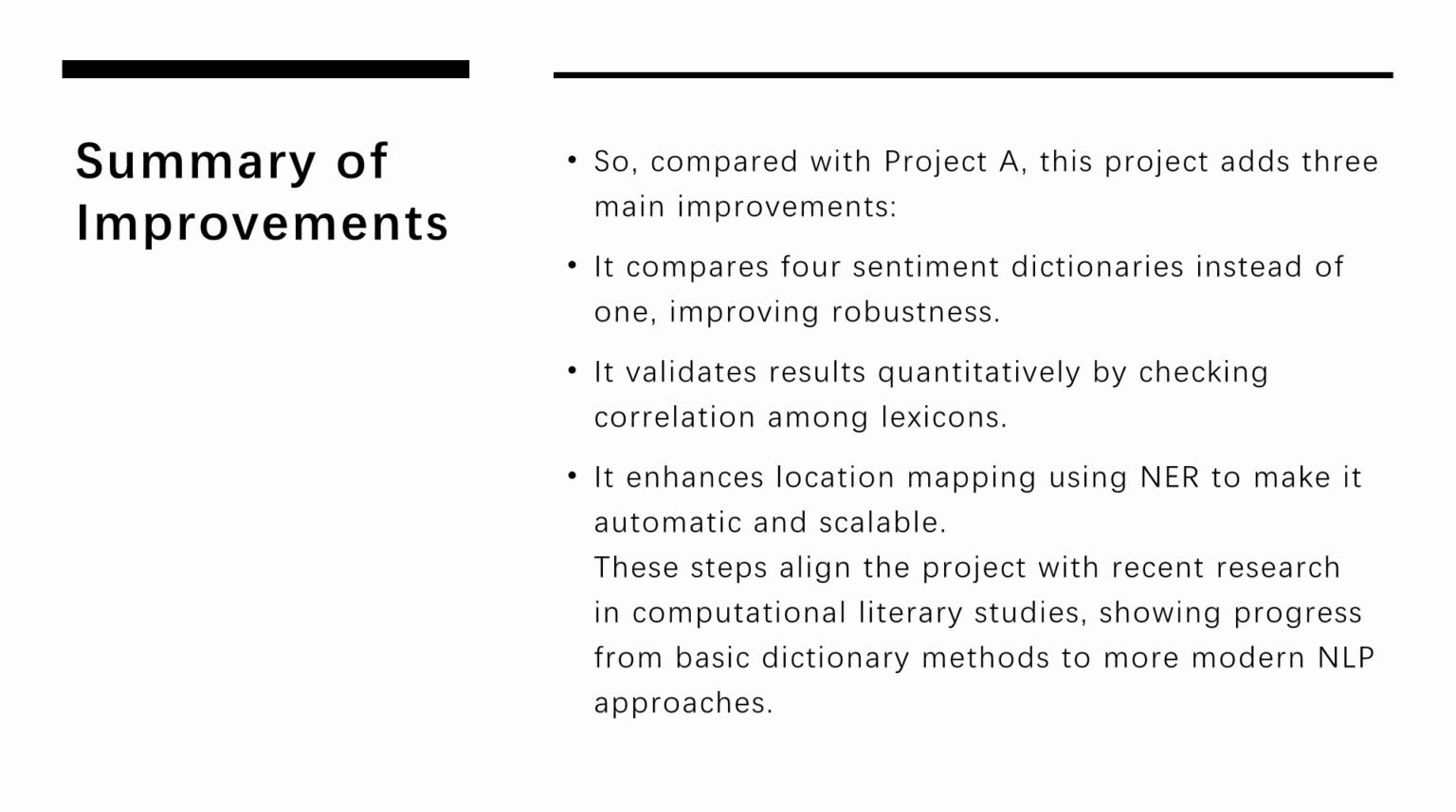Compared with Project A, this project has three main improvements. It compares four sentiment dictionaries instead of one, improving robustness. It validates results quantitatively by checking correlation among lexicons. It enhances location mapping using NER to make it automatic and scalable. These steps align the project with recent research in computational literary studies, showing progress from basic dictionary methods to more modern NLP approaches.